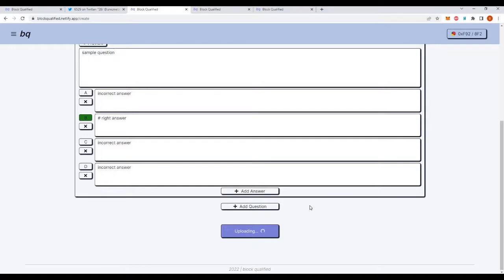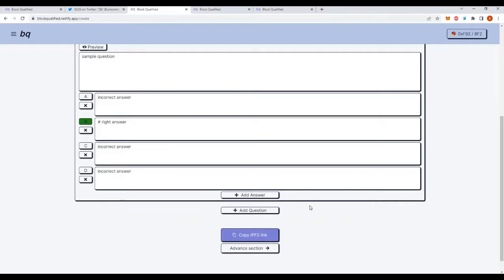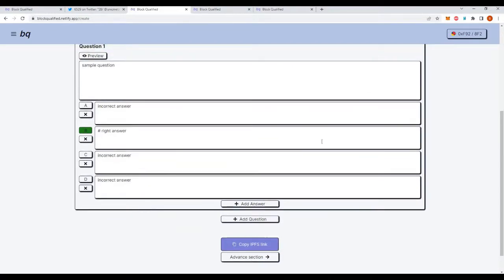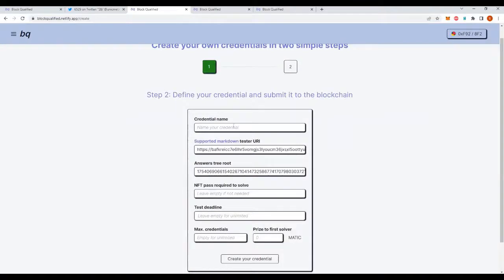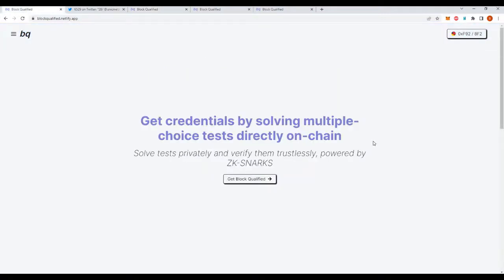is pinned to IPFS. So credentials are basically NFTs that are non-transferable. The metadata, which is this IPFS link, is going to be used as the token URI. And this number right here, we'll see it later on, it has to do with the zero-knowledge proof going on in the background. We could just define our own credential, give it a simple name, and then we could just mint our own NFT, which will live on the chain forever for anyone to solve and gain our credential. Very simple.